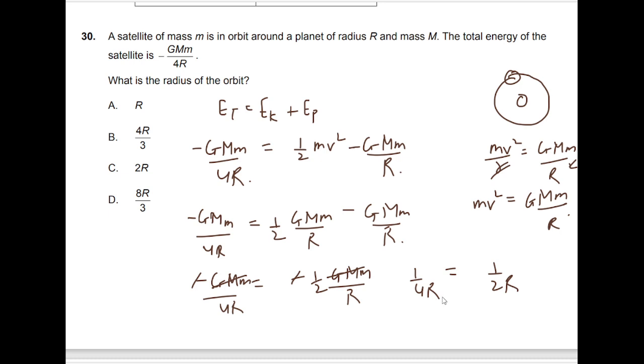This is basically for the orbit, and this is for the planet. That means it is double. So our correct option is C.